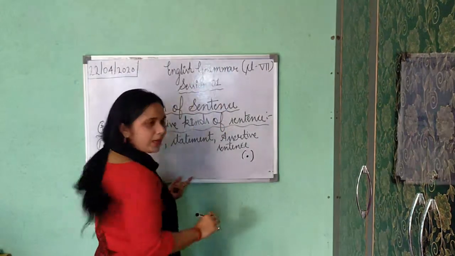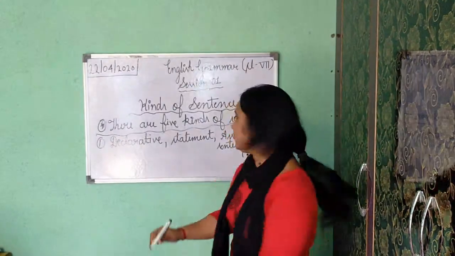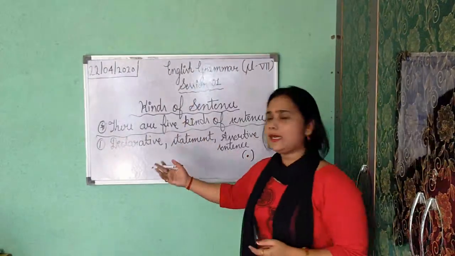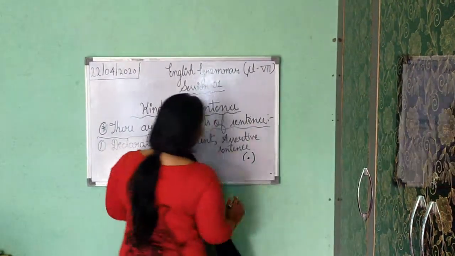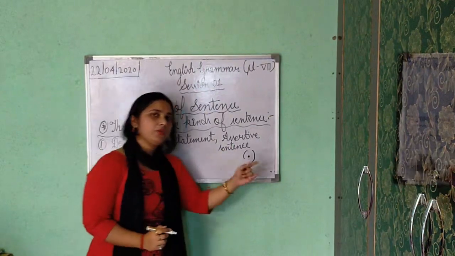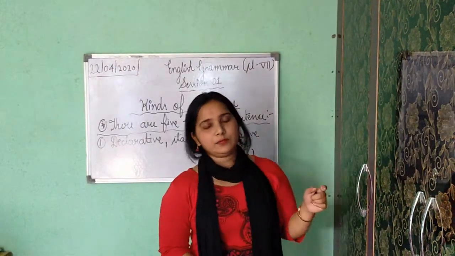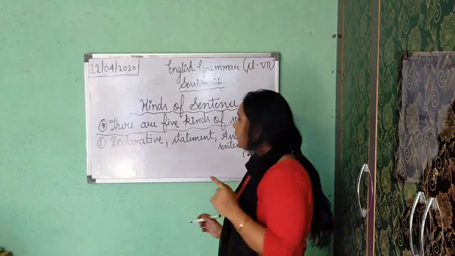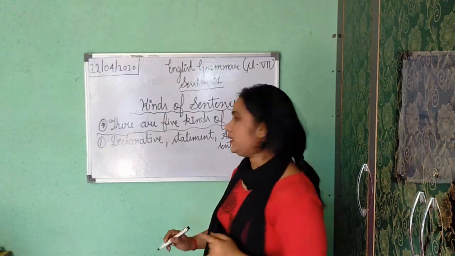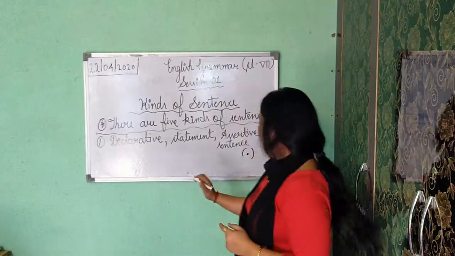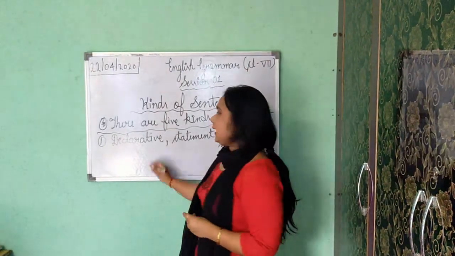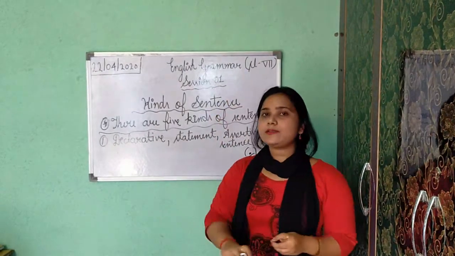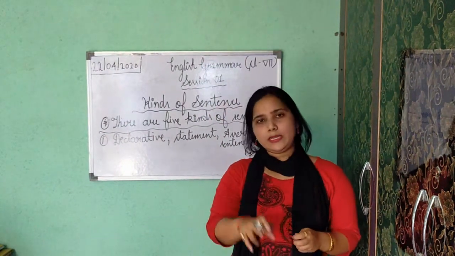Don't be confused. If I'm saying assertive, it means this one only. If I'm saying declarative, then this one only. If I'm saying a statement, the same thing. As I have told you, whenever you write a sentence, you start with a capital letter. So it starts with a capital letter and ends with a full stop. Declarative sentences show facts, a statement or idea about anything.